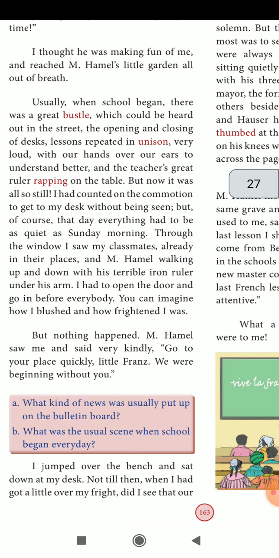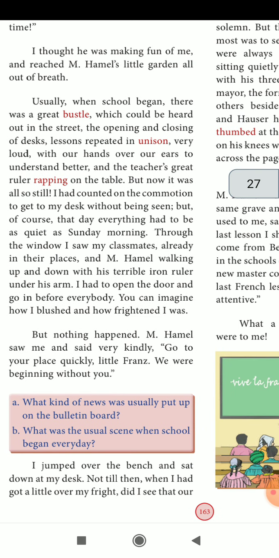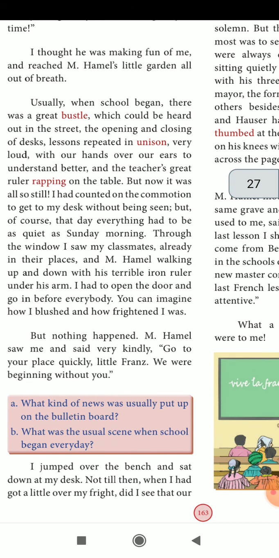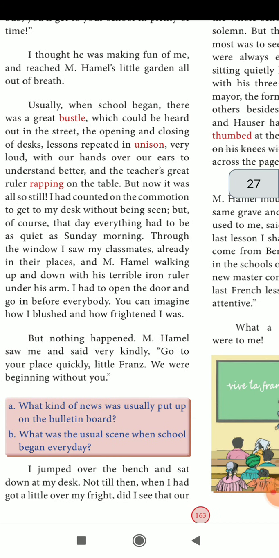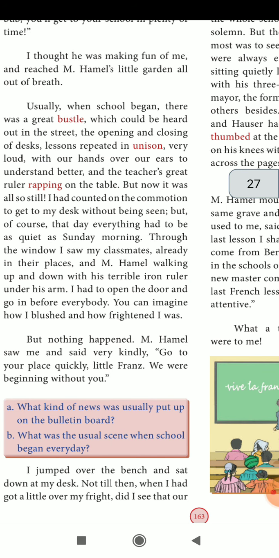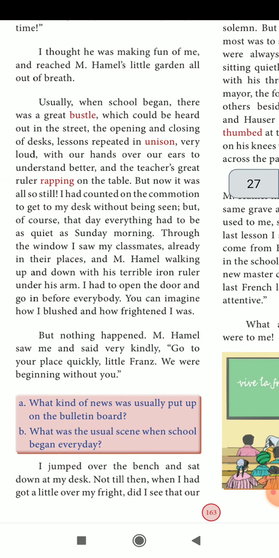So this is the paragraph. Usually when school starts, there is a bustle. What is the meaning of the bustle? You can see in the glossary on page number 166. That is to move in an energetic manner. So everything will be a louder noise.